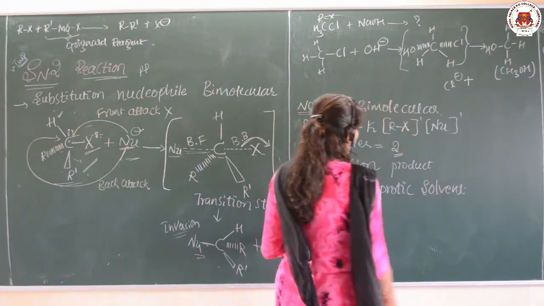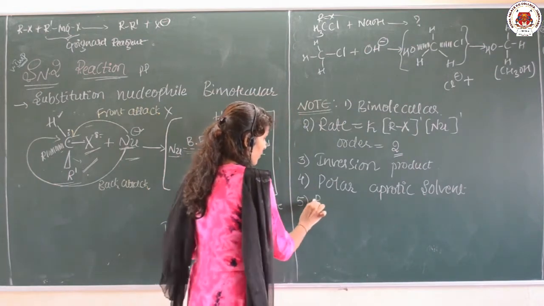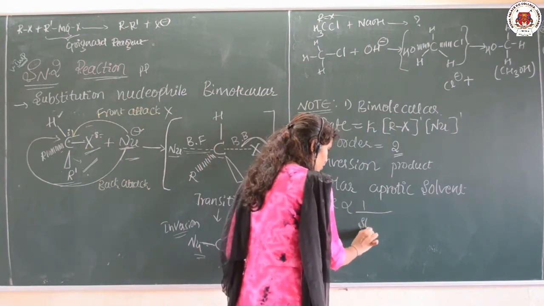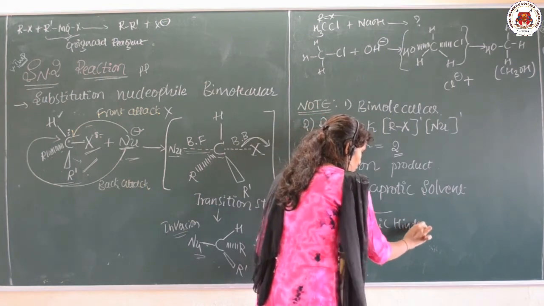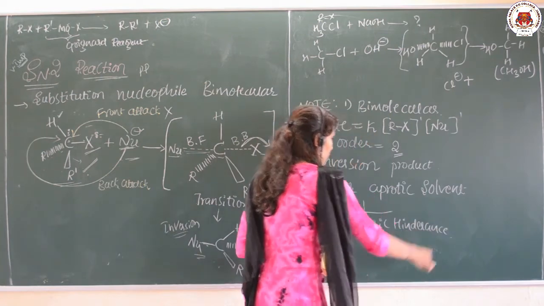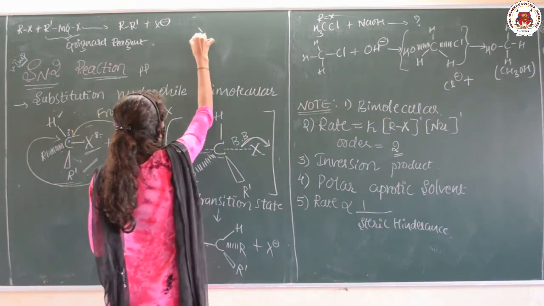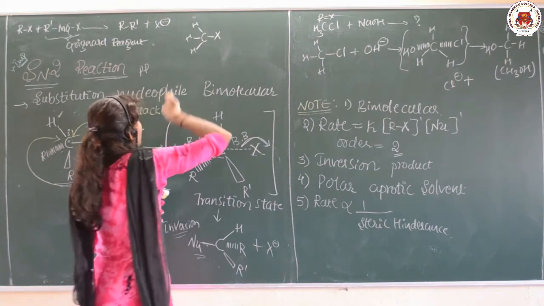And then one more point, which is very important, that is the rate is inversely proportional to the steric hindrance. So, steric hindrance means crowding. If bulky groups are attached, suppose this is our haloalkane with H, like this. Okay.